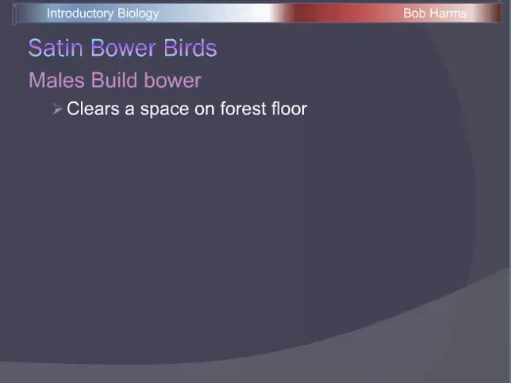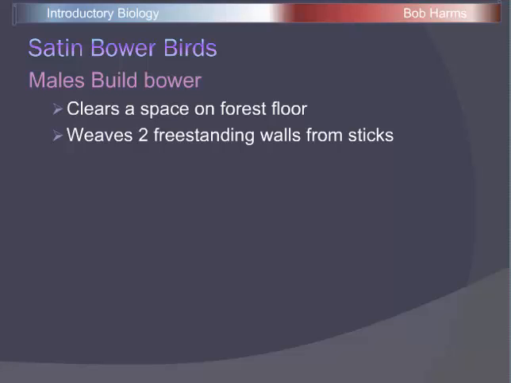And so to build the bower, the male will clear a space on the forest floor, kind of remove all the leaves and dirt and sticks down to the soil, and then the male's going to get dried grass, sticks, twigs, anything long and skinny, and weave them together to kind of form two freestanding walls. Now, if he's done a good job to this point, the female's going to actually come and sit between these two walls while he finishes. And if he finishes up correctly, she's going to stay and mate with him.